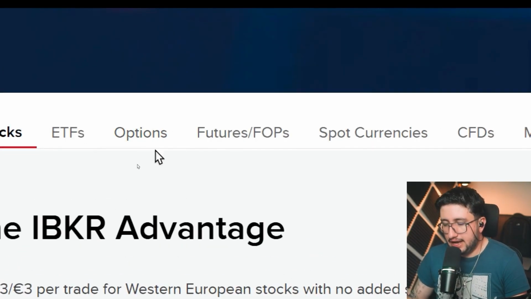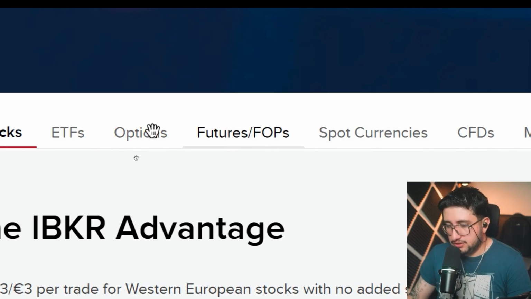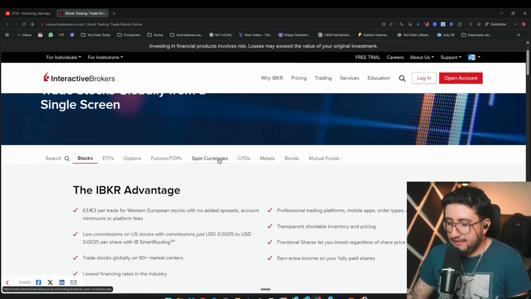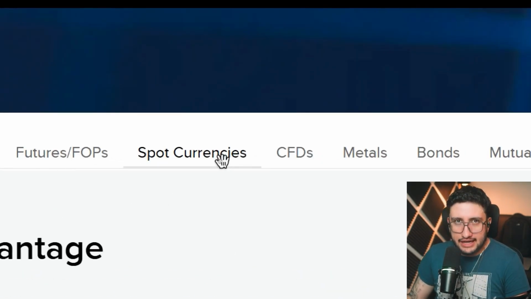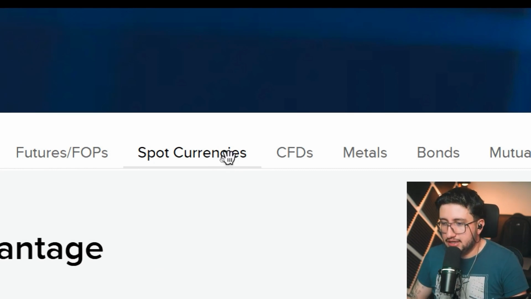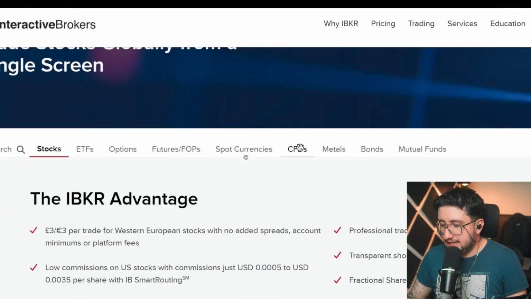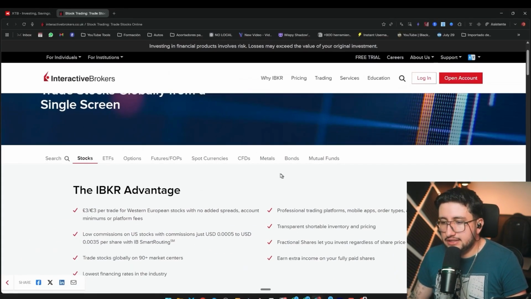At XTB, for now, we don't have options, nor do we have futures. That's another thing to keep in mind. We have the option to invest directly in currencies, in actual currencies. They can be real currencies. I mean, we're not trading, but literally buying foreign exchange, so to speak, but we're going to have them within the platform. We also have the option to invest in CFDs, which is what XTB also allowed us to do, but we also have metals, bonds, and mutual funds.